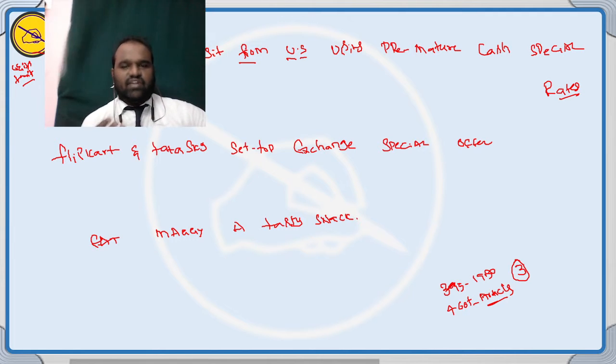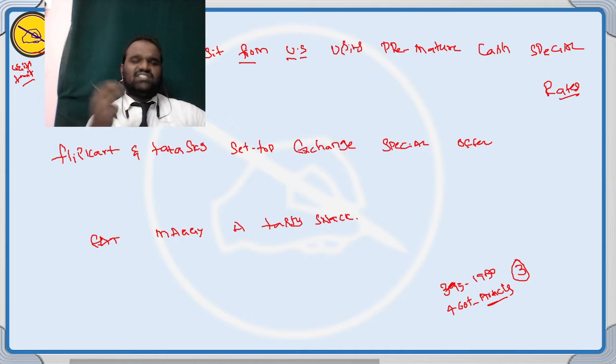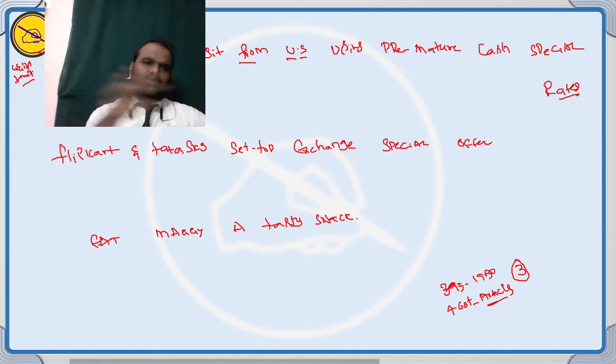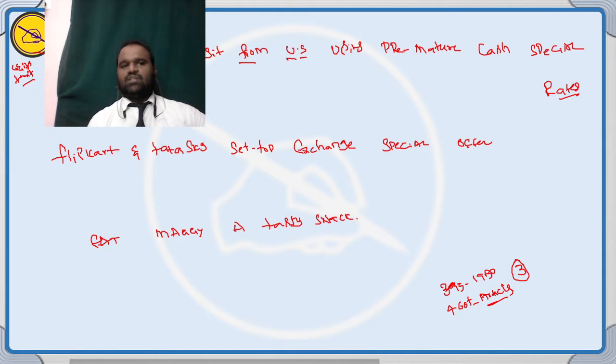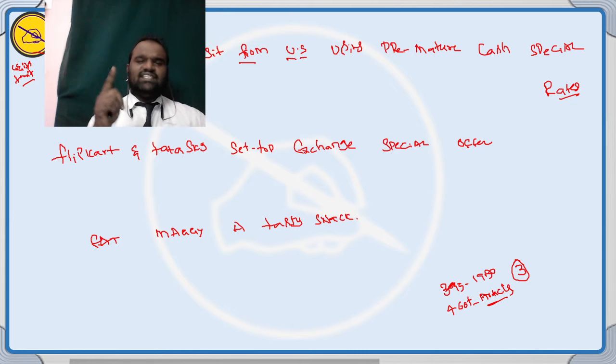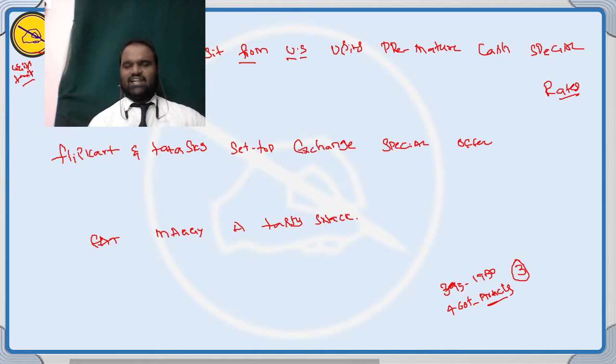Those who are waiting for the English shortcuts, how to remember the parts, English shortcuts here. So simply this is a point to remember the parts. So remember the total by heart, line number 1: Sir, you can fix deposit from us using premature cash special rates. So we discussed a few points already. U for Union Territory, the part number 1. The second one, C for citizenship, that is part number 2. 3, F for fundamental rights. The fourth one is D for the DPSP, the part number 4.